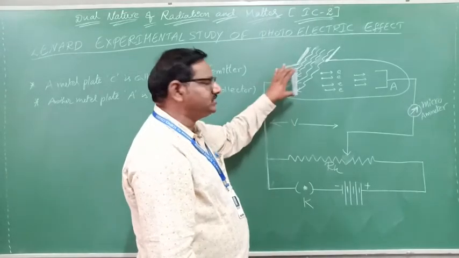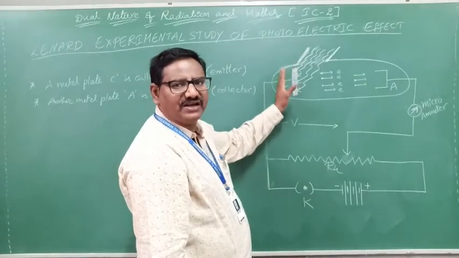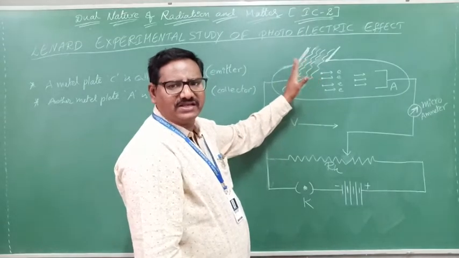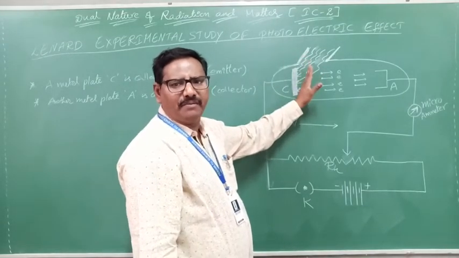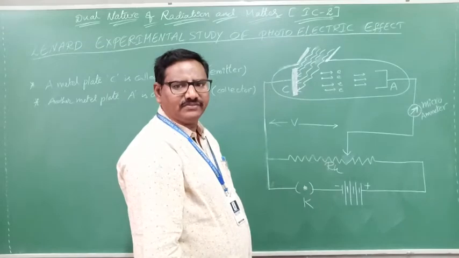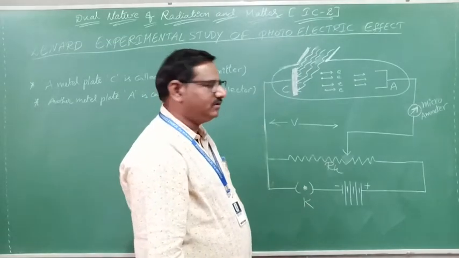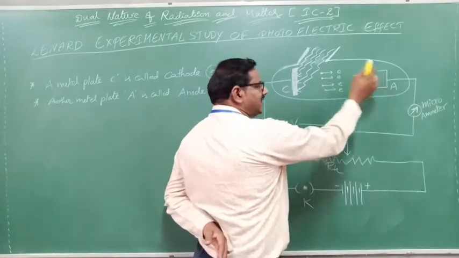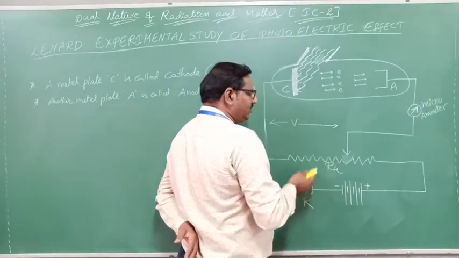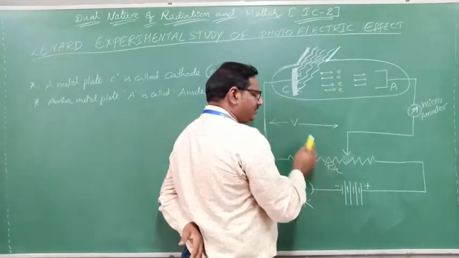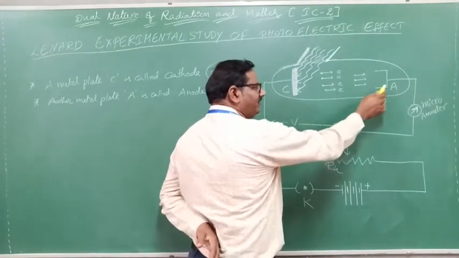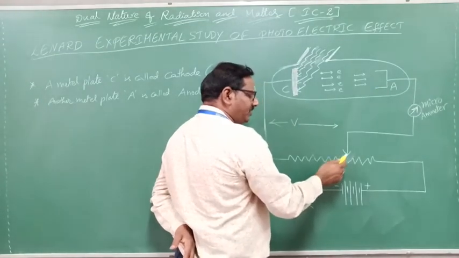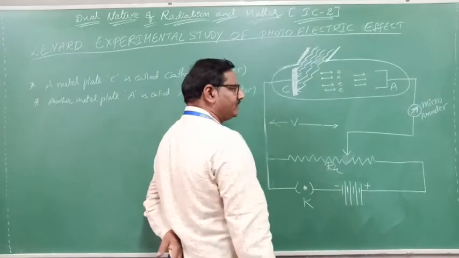Then they cross over the positive potential surface. That means electrons are ejected from the metal surface. Clear? That point is most important. After the electrons come out and reach the anode, what did he do? He increased the potential of the anode with the help of a rheostat and battery.